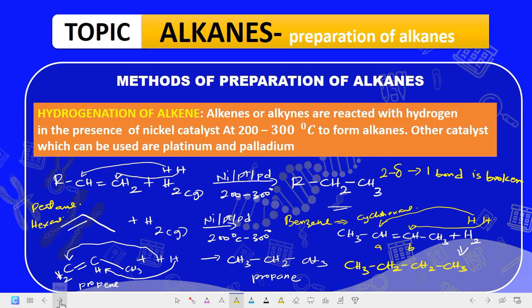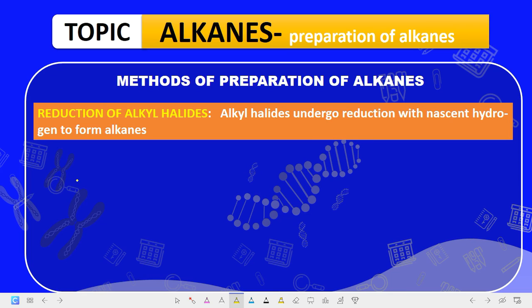We'll do it later. Now, the other one is reduction of alkyl halide with nascent hydrogen. Alkyl halides undergo reduction with nascent hydrogen to form alkanes. Now, what does this concept of nascent hydrogen mean?